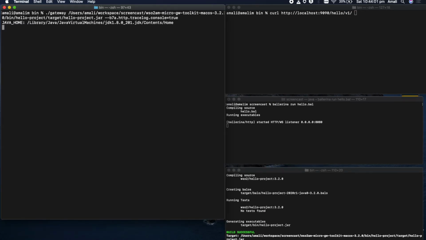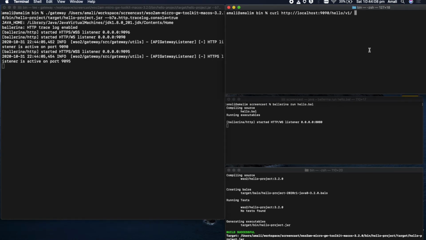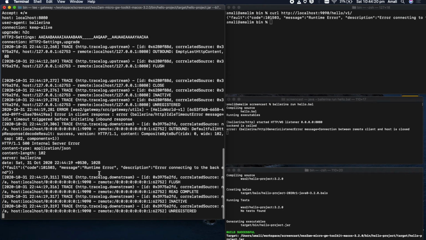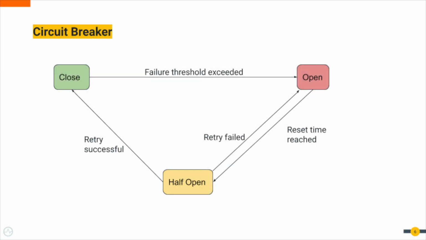Let's start the gateway now with trace logs and invoke the API. You can see the gateway has called the backend and now it's waiting for the response, and since it takes more than 7 seconds, it will give a timeout error.